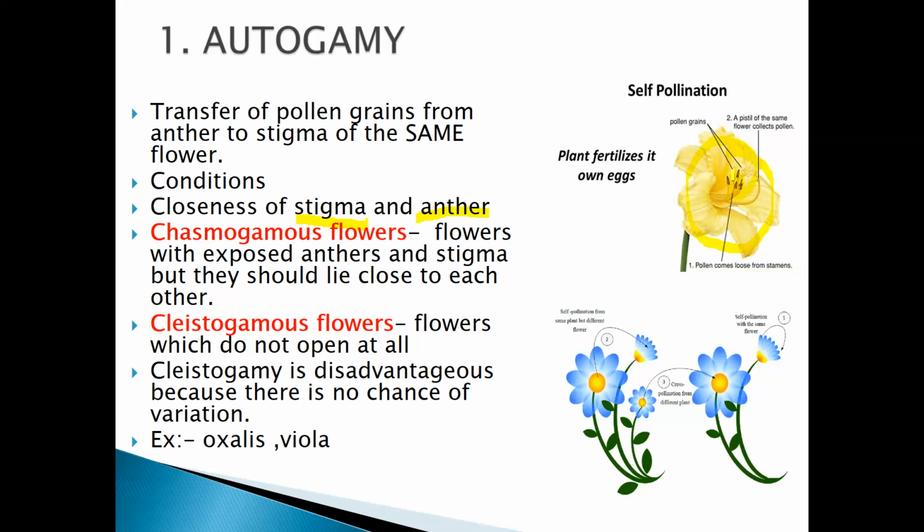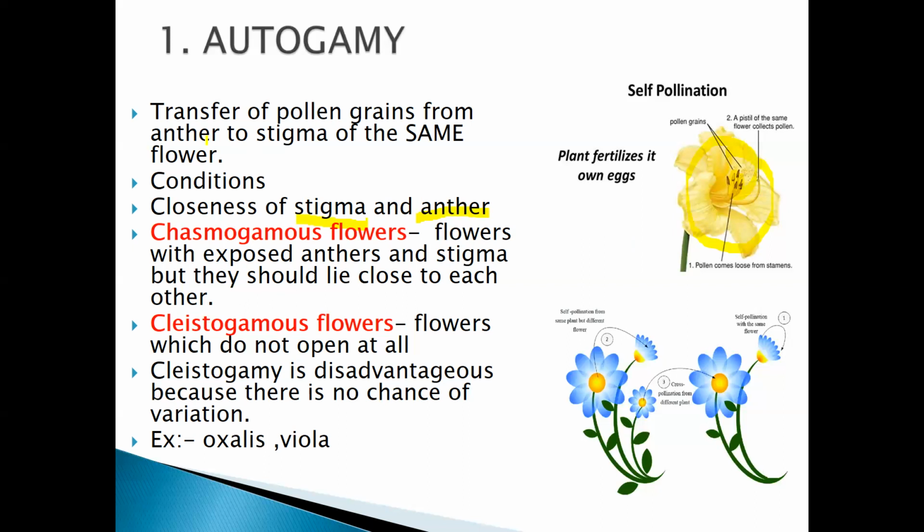If they are not closer, or not placed together, there can be cross-pollination, and there are chances that proper self-pollination does not take place.